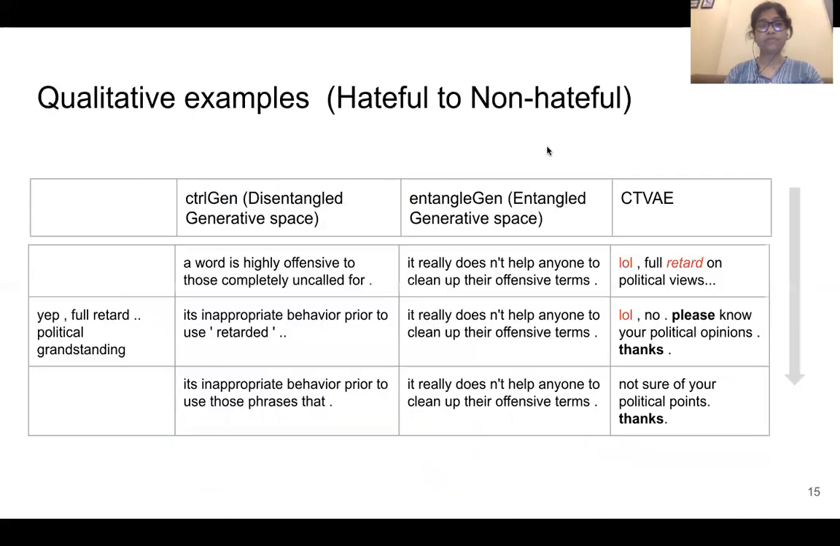This is a qualitative example where we start with a sentence which has certain words like retard and is considered a hateful sentence. If we do the transition using ControlGen, which is a disentanglement generative space, we are generating sentences which are not related to the original one. For EntangleGen, we are always generating some counter speech, whereas in the case of ours, we are gradually able to remove the hateful words and introduce some politeness to it.